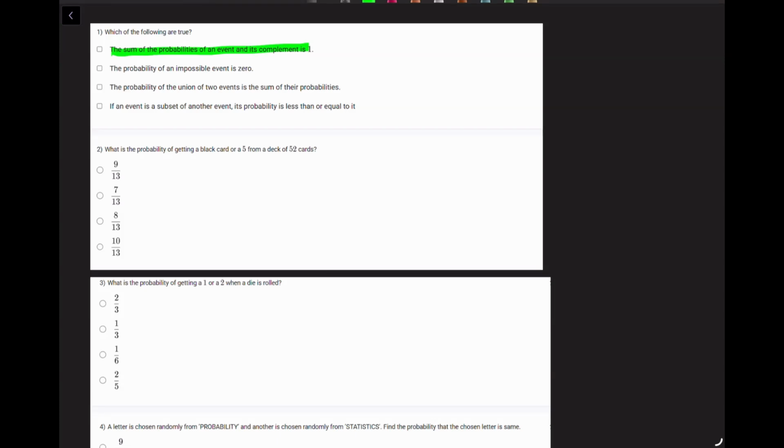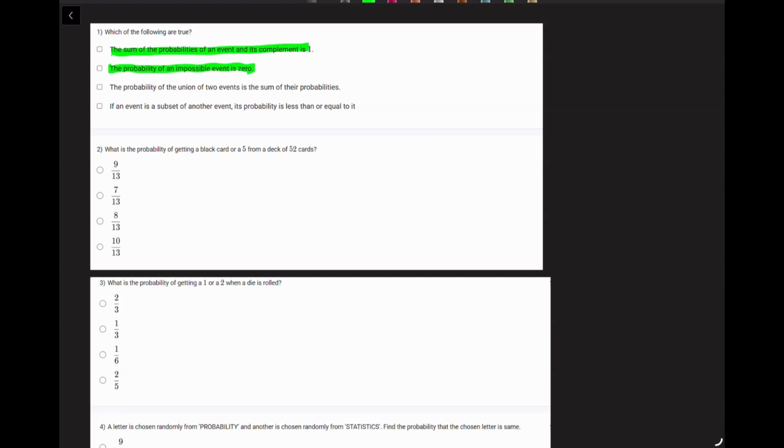Okay. How do I explain? Probability is a sum of two, so if the probability of one occurring is P, then 1 minus P is the probability of that event not occurring. So it's a total sum, right? The next statement is the probability of an impossible event is 0. And that's again true.